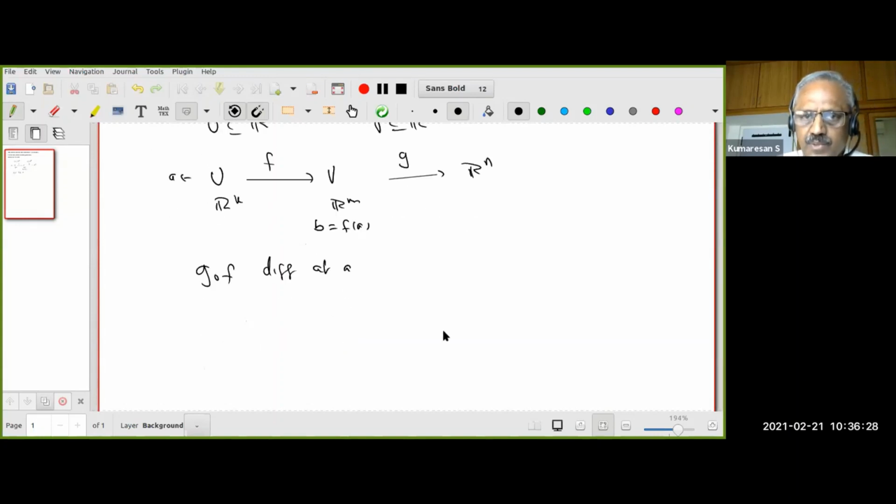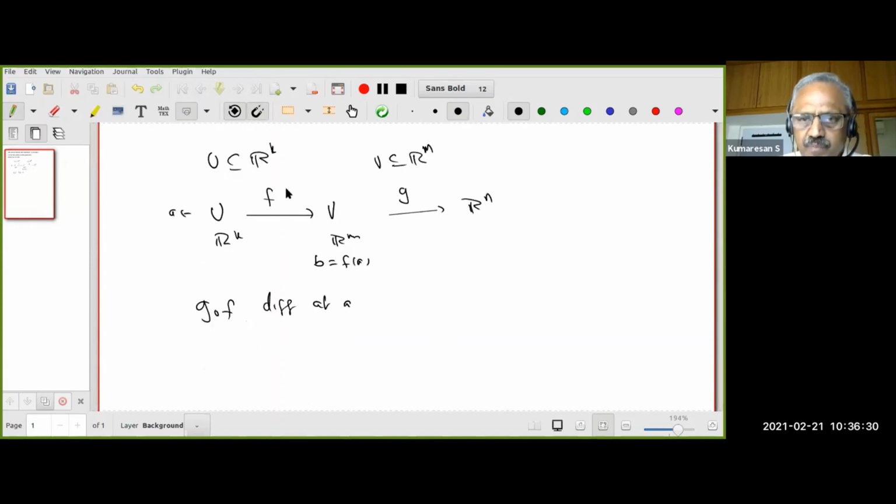Okay, so the obvious guess is, f is approximated by the linear map, call it A, the derivative of f at a, and g is approximated by the linear map B, that is the derivative of g at b. Then I would expect the composite, namely B composite A, must be an approximation to the function g composite f at a. That's an intuition.